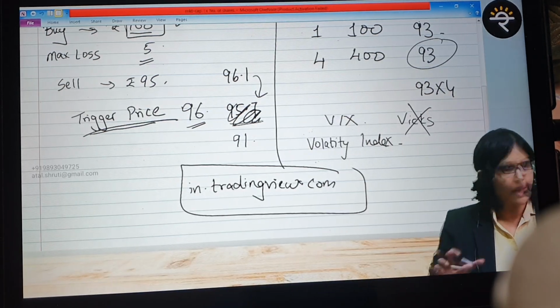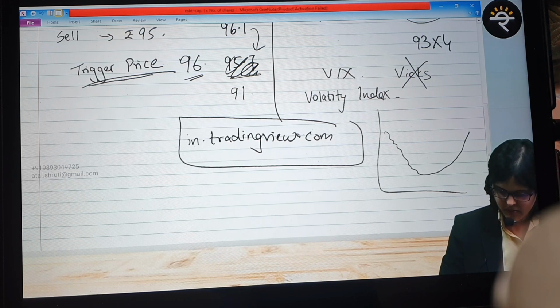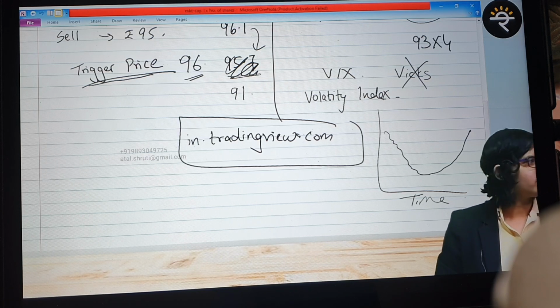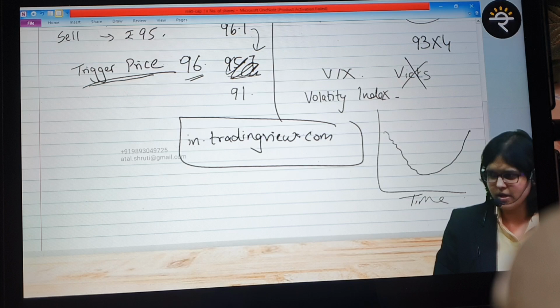The benchmark can keep on changing also, as per current scenarios. Those who are following the markets saw the volatility index was very high and it cooled off, and right now it has gone back like this. This is the time on the x-axis. So you can search the volatility index directly on TradingView. If it is somewhere above 25, it means volatility is very high. It is about 25 only right now.